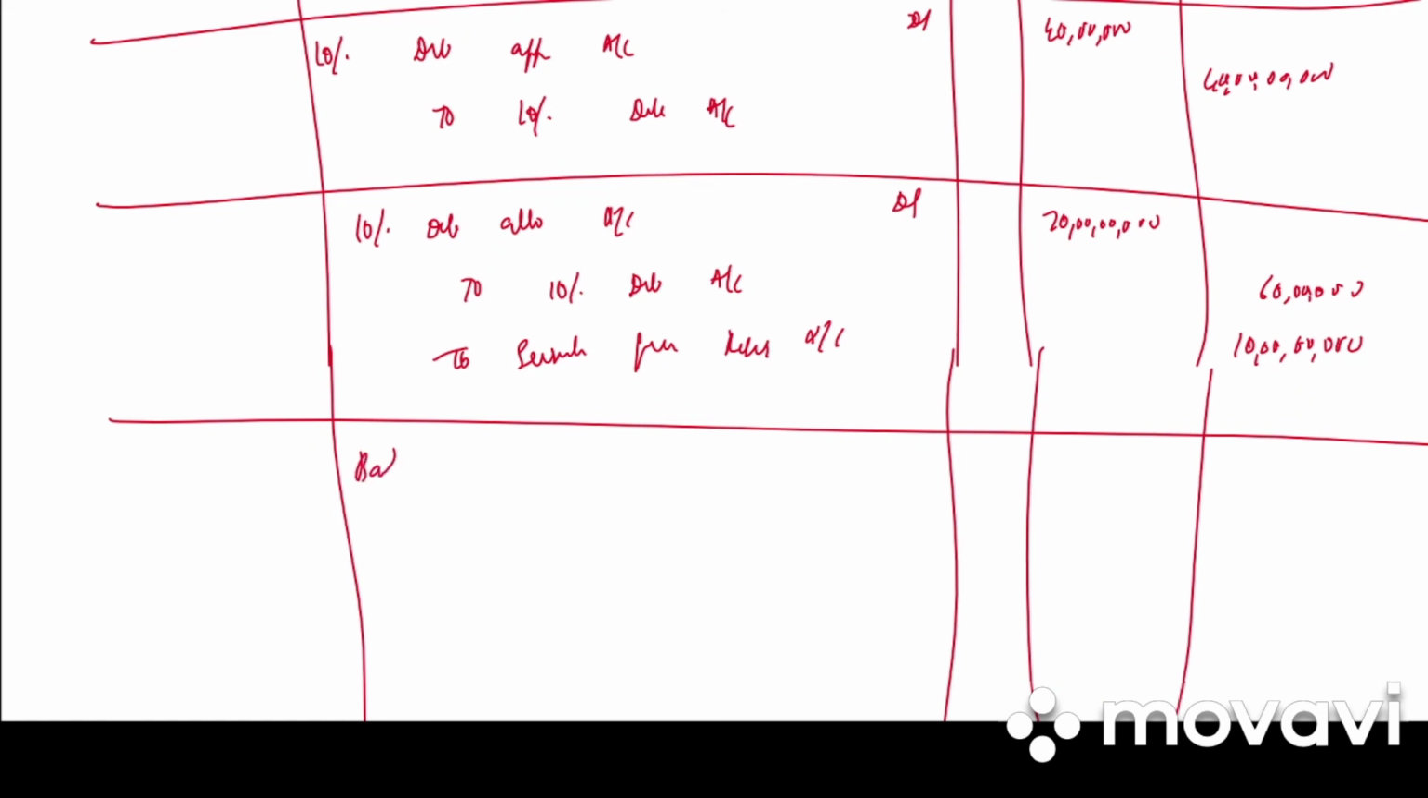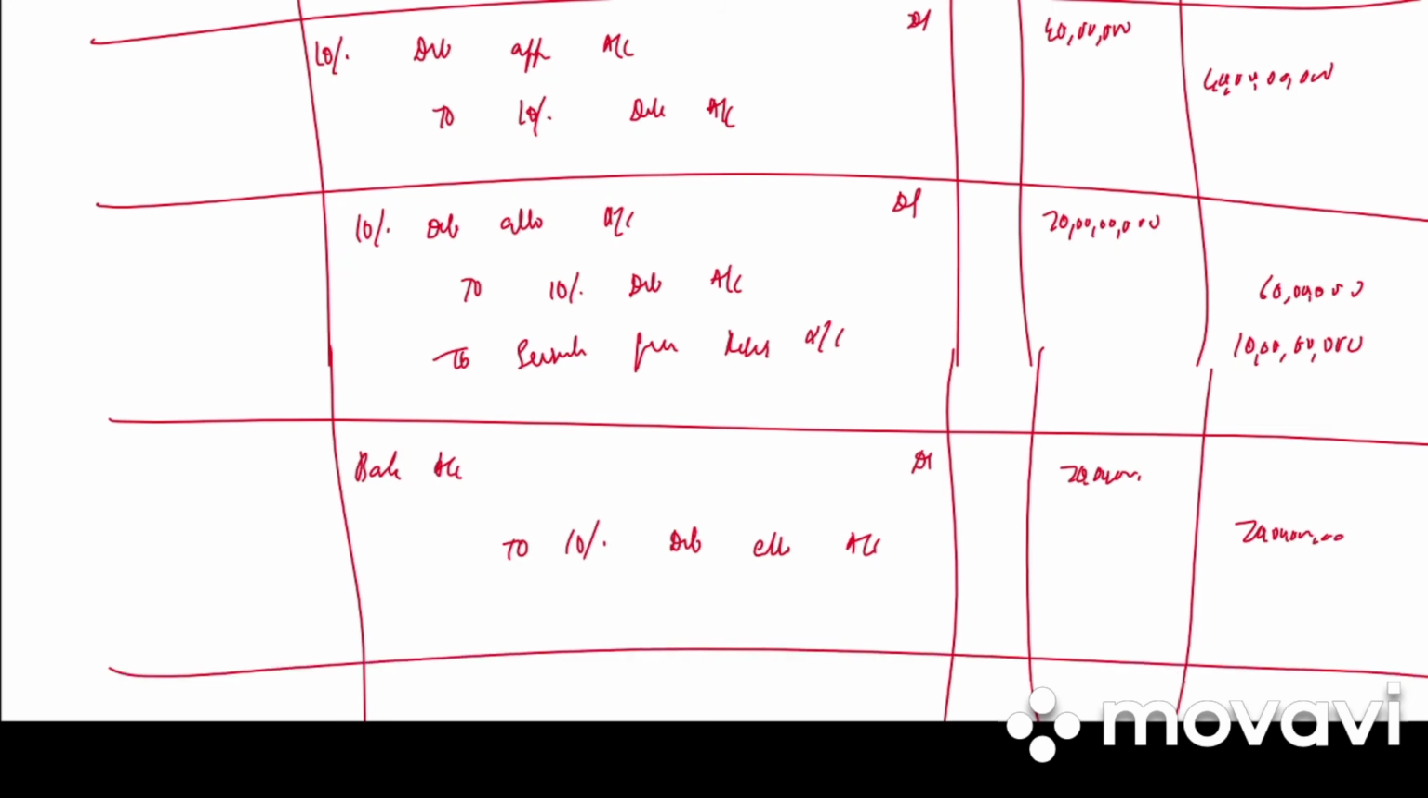Last entry we have bank account debited to 10% debenture allotment account. 70 crore debit, 70 crore credit. So this is also the same way how we did the premium on issue of shares at premium. So there is not much difference between the issue of shares at premium and issue of debentures at premium.